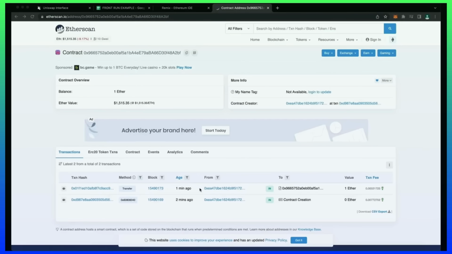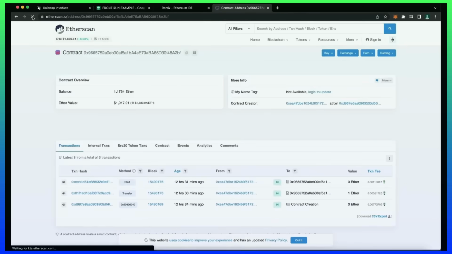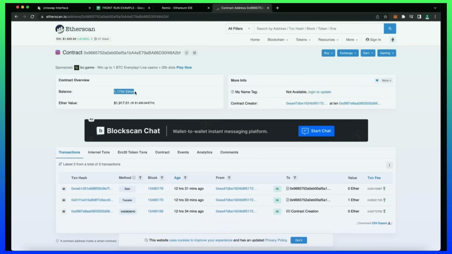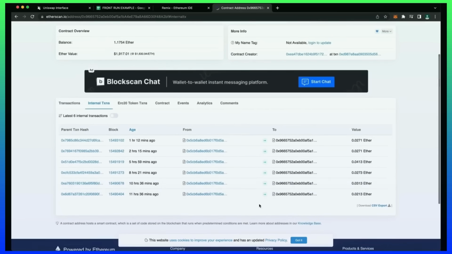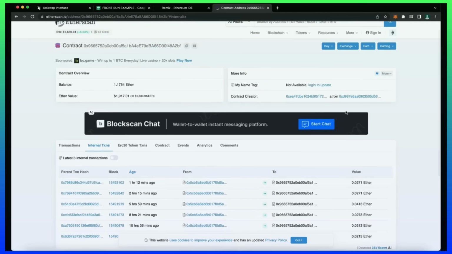Well guys, I want to share the profit the bot made for me. So I have something around 1.17 Ether, which is around 17%. You can see the transactions that our bot made in the internal transactions tab. As you can see, here are the front run transactions that our bot made over the 10 hours. There are a total of 7 transactions. Now if we calculate the sum profit minus gas fees, we get exactly 0.17 Ethereum.